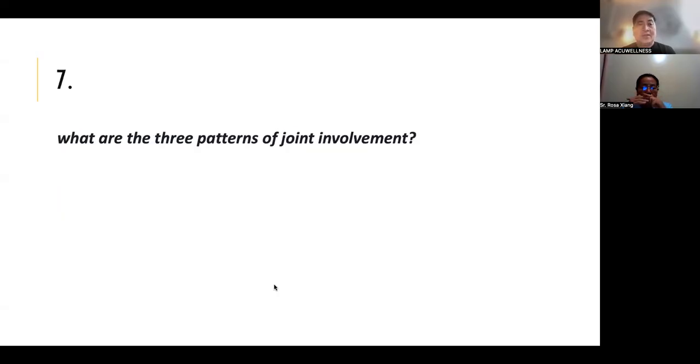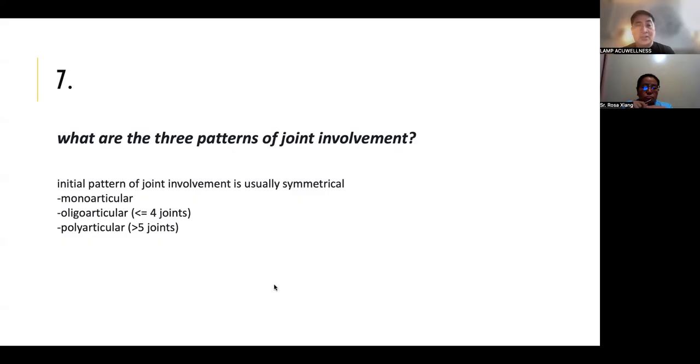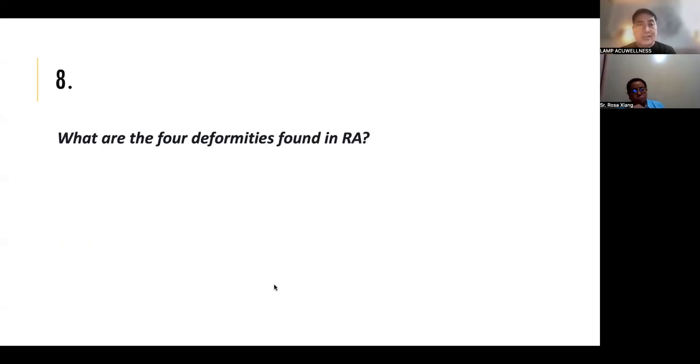Okay. What are the three patterns of joint involvement? Monoarticular, oligoarticular, and polyarticular. Oligoarticular is less than four joints, four joints or less. Polyarticular is more than five. Symmetrical, that means both joints are affected.